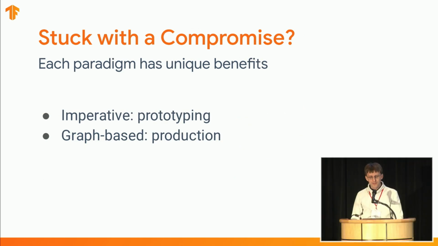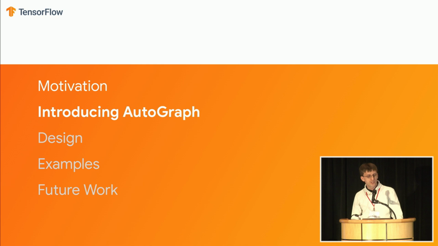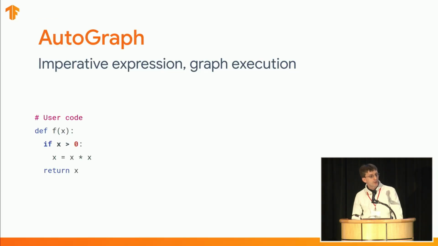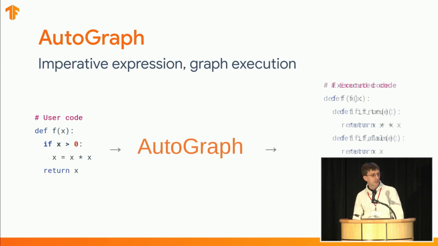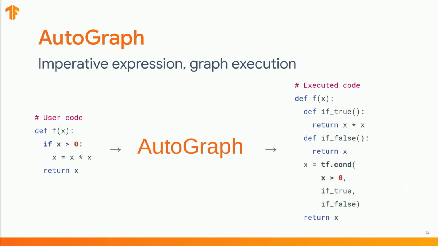So given these two paradigms, there appears to be a trade-off between ease of use and performance or portability. With AutoGraph, we aim to combine the benefits from both. For the majority of this talk, I will focus on the utility of AutoGraph within TensorFlow, for which we optimized it. But we believe the method can be applied more broadly within the Python language, and we'll demonstrate that towards the end of the talk. AutoGraph works by converting imperative style code, as shown here on the left, into graph code, shown on the right. This allows developers to write more expressive code that can still be executed as a graph, thus gaining the benefits that come with it.